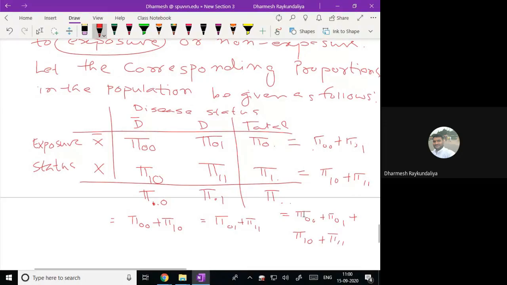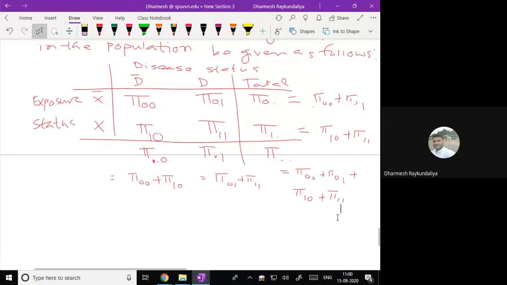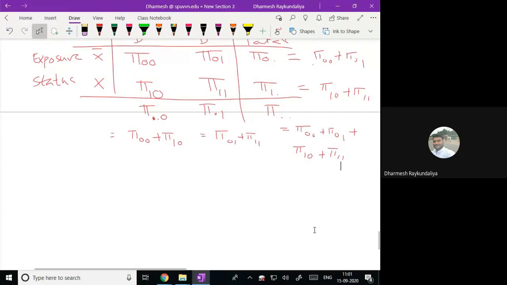This is the way I have considered it, because I wish to prove that the logistic scale gives the same estimate of regression parameters except the intercept, whether the data are taken prospectively or retrospectively. So for that I have considered two variables, both binary in nature. One variable is the effect, that is the disease, another is a cause, that is called exposure. I denote D as presence of disease, D bar as absence of disease, X as presence of exposure, X bar as absence of exposure.